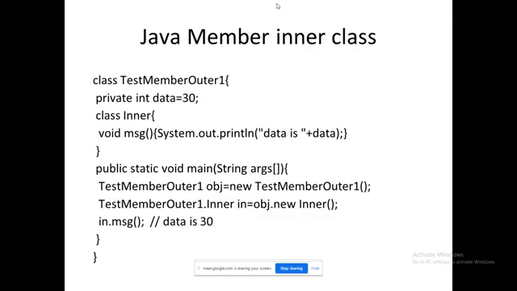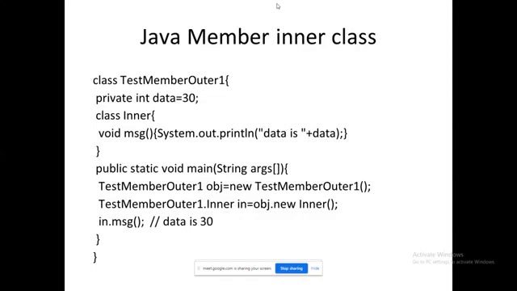I am creating an object for the outer class, TestMemberOuter1, and I have created an object obj. How am I accessing the inner class? Outer class name dot inner class name, then a space and the object. I have created the object for the inner class now.